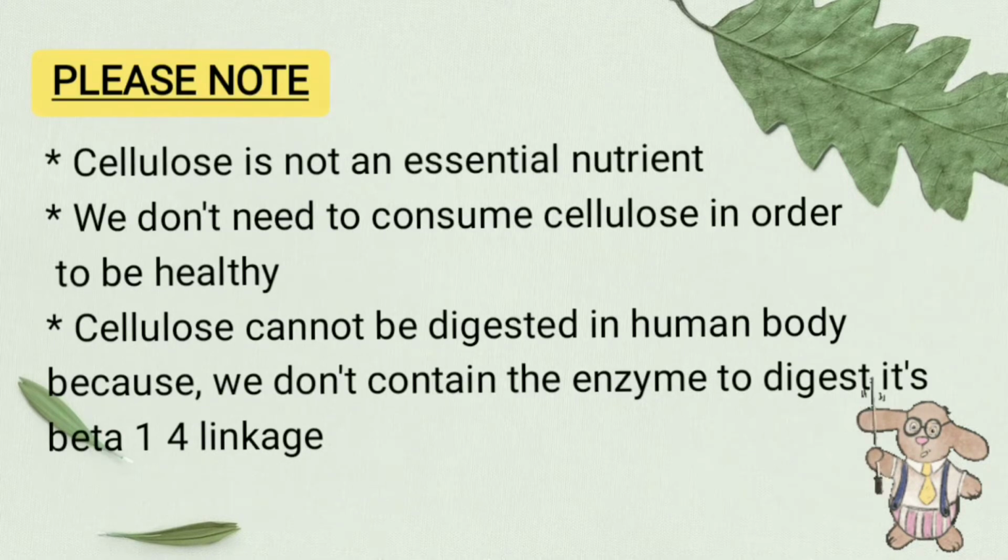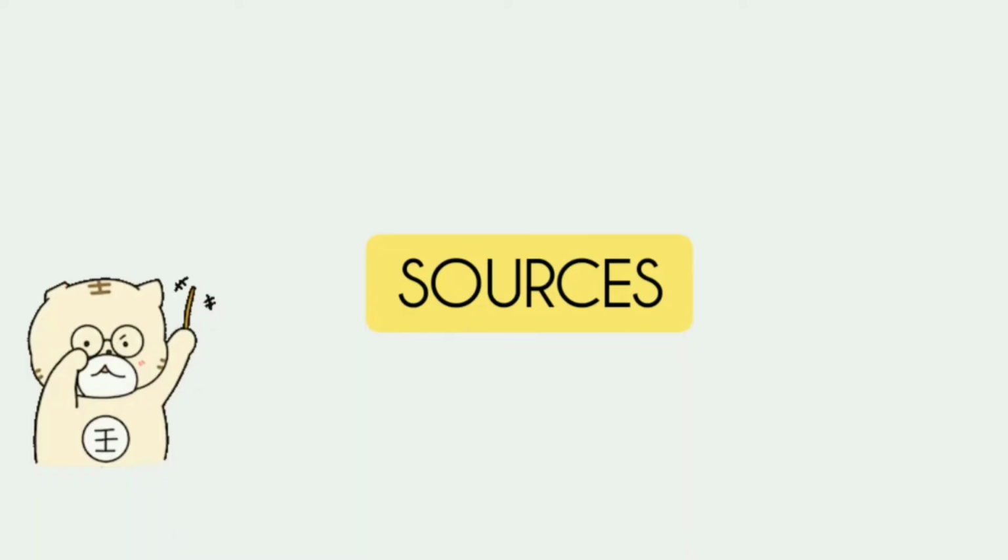Please note the following things. Cellulose is not an essential nutrient. That is, to be healthy, we don't need to consume cellulose. Also, cellulose is not digested in the human body because we don't have an enzyme to digest the beta-1,4 linkage of cellulose. Next, we are going to discuss sources of cellulose.